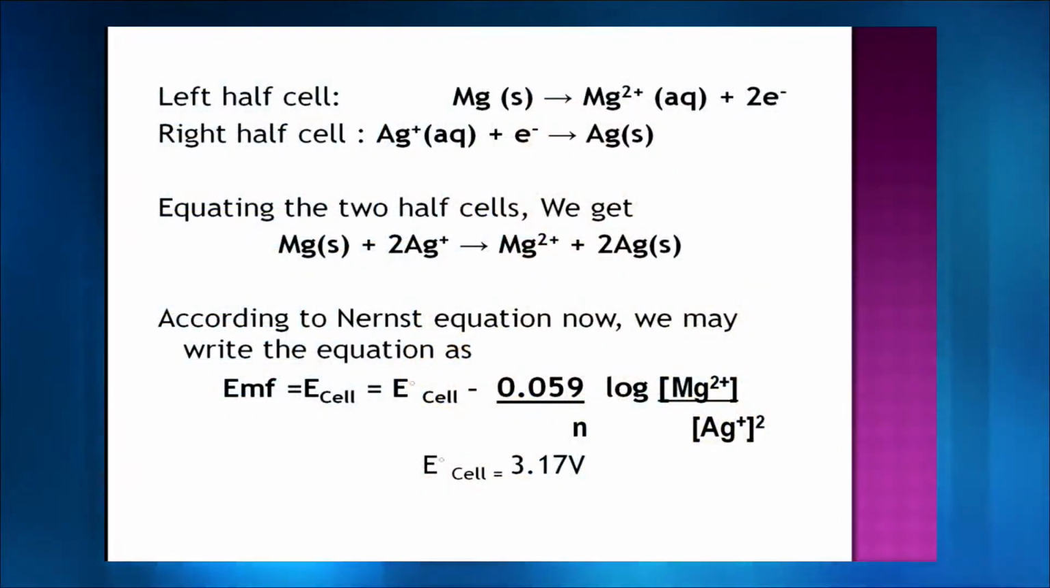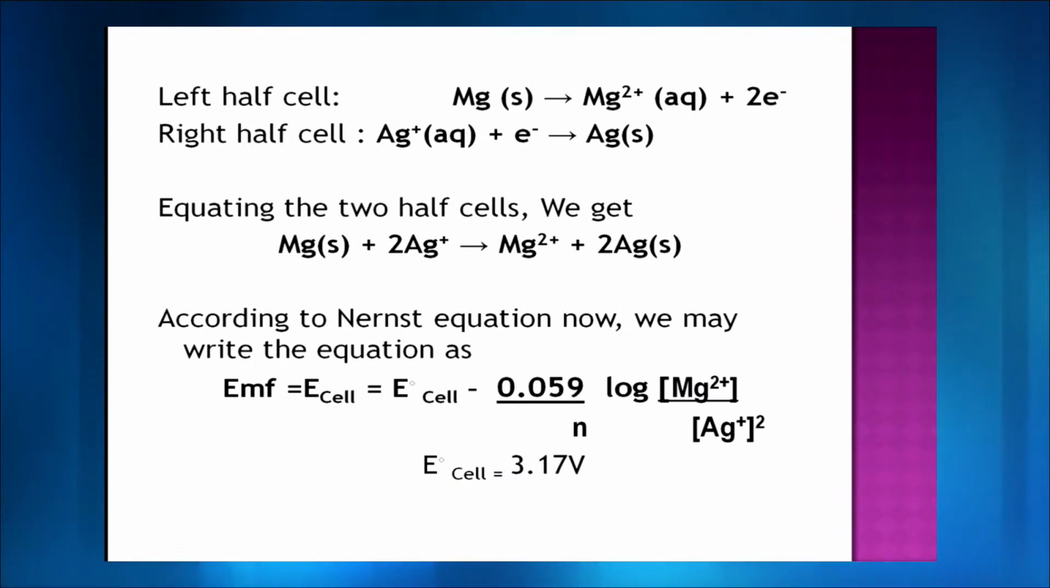Similarly, because we have been talking about zinc and copper for so long, let me take another example of magnesium and silver. In this you can very clearly see that magnesium is undergoing oxidation, converting itself to magnesium 2+, and silver ions are converting themselves to silver. So when you combine the two, you get Mg plus 2Ag+ giving Mg2+ plus 2Ag, and ultimately the EMF again can be calculated.